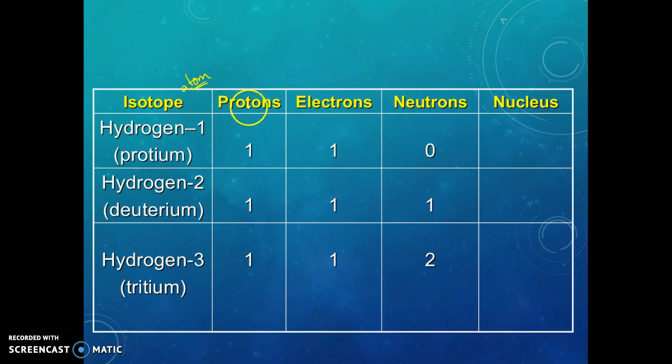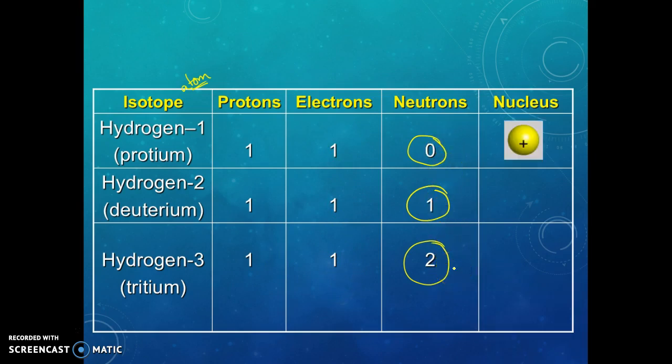But notice here, look at the number of protons: 1, 1, 1. That has to be the same because the atomic number for hydrogen is always 1. For an atom to be hydrogen, you have to have 1 proton. Then electrons also have to be 1 because we have atoms, nothing but atoms. But look at what starts happening to the neutrons. The difference in these atoms of hydrogen is not their numbers of protons or electrons, because those are the same, but their numbers of neutrons are different.